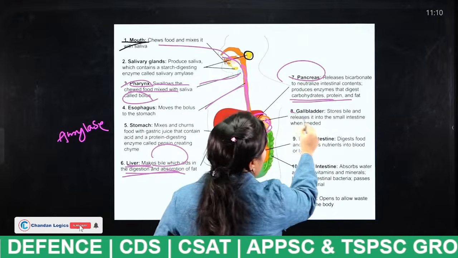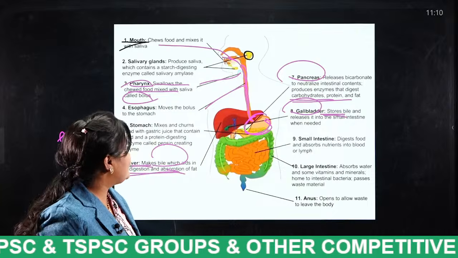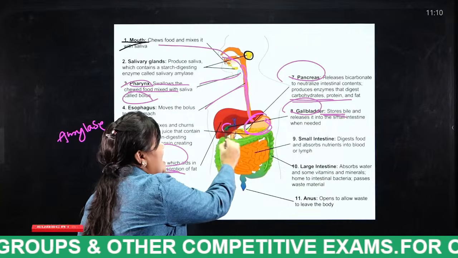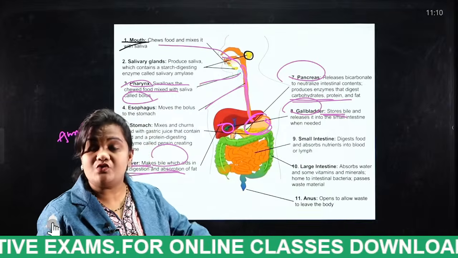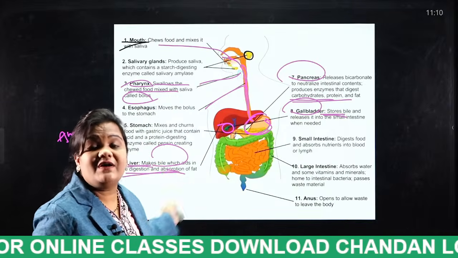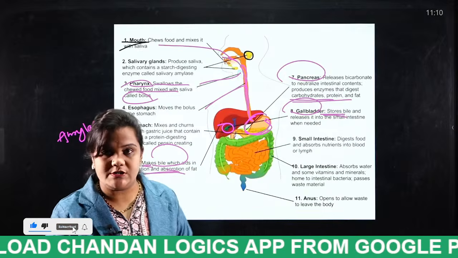Next comes the gallbladder. The gallbladder stores bile. So where is the gallbladder? This is known as the gallbladder. If the bile juice secreted by the liver is more, what happens in the gallbladder? Stones appear.